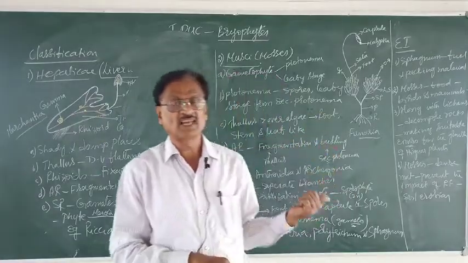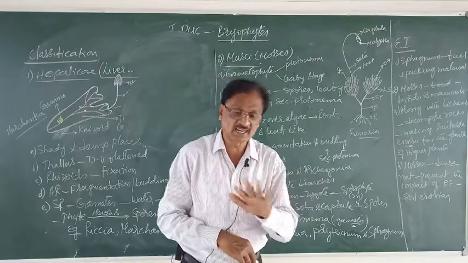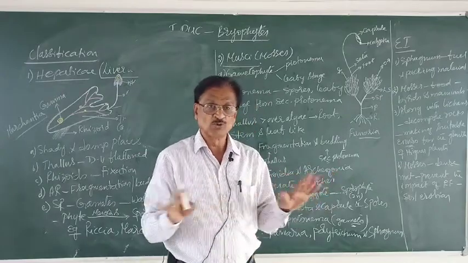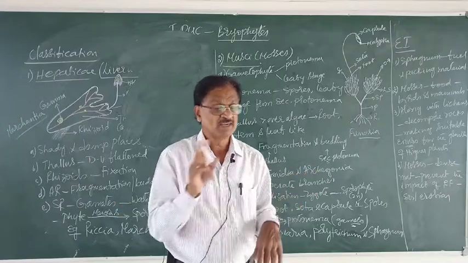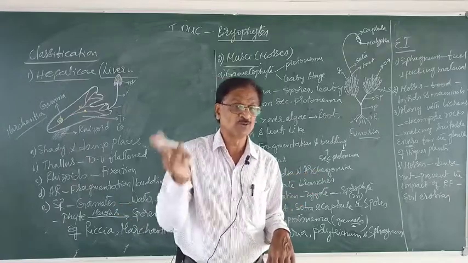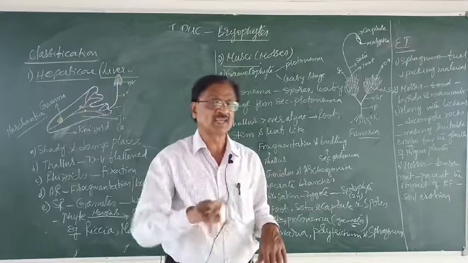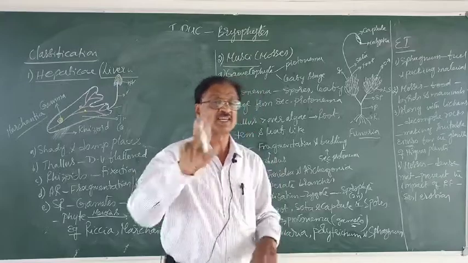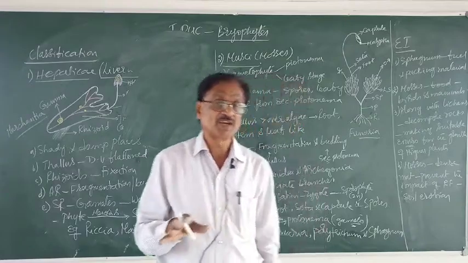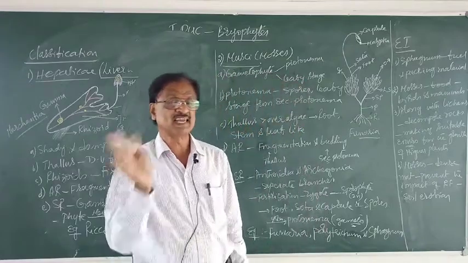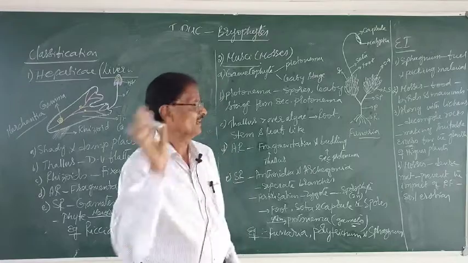And of course here, the thallus does not contain what? True root, true stem and true leaves. But it contains what? Root-like, stem-like and leaf-like structures. Hence we can say the bryophyte is more advanced than algae.